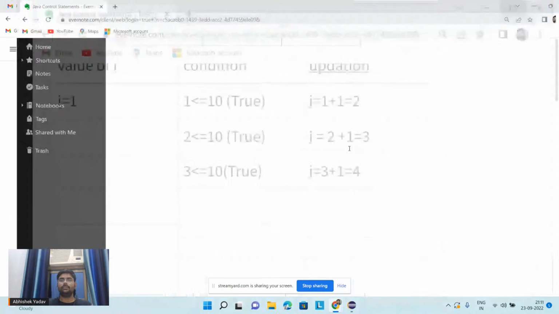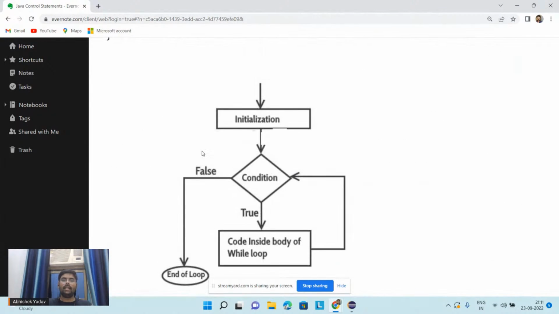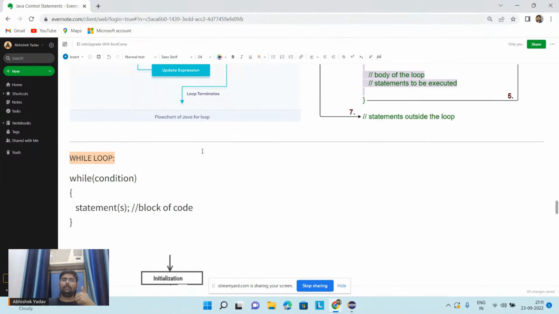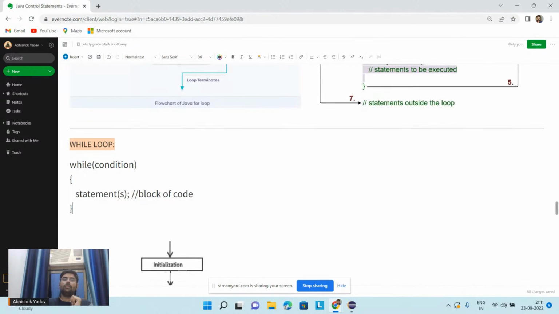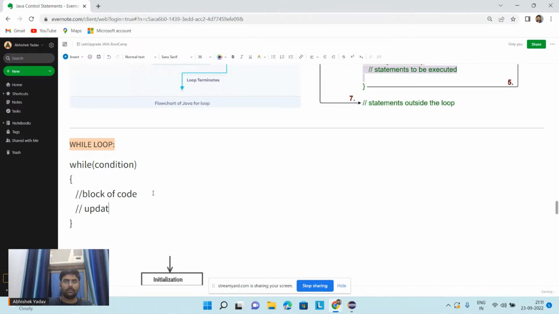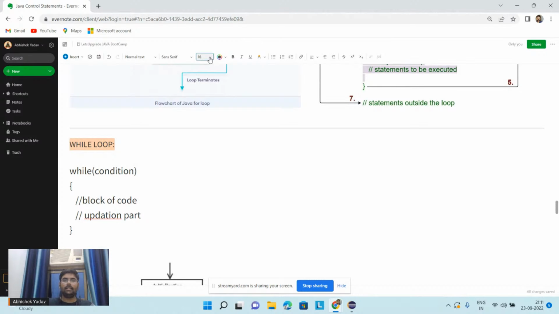Similarly, we have the while loop, and the work of the while loop is also the same. It will also execute a group of statements again and again. The difference between the for loop and the while loop is, first, the syntax. Here you have to use the while keyword, then the condition, and then the block of code, and after executing the block of code you have to write the updation statement.